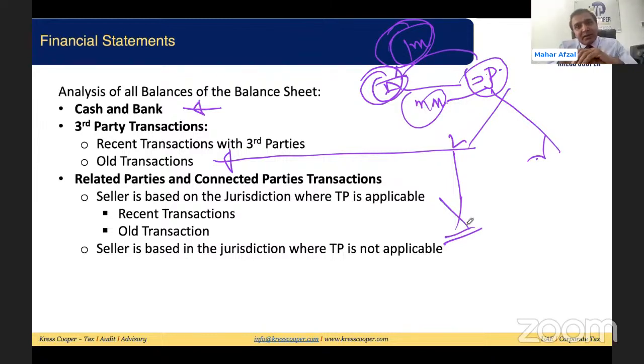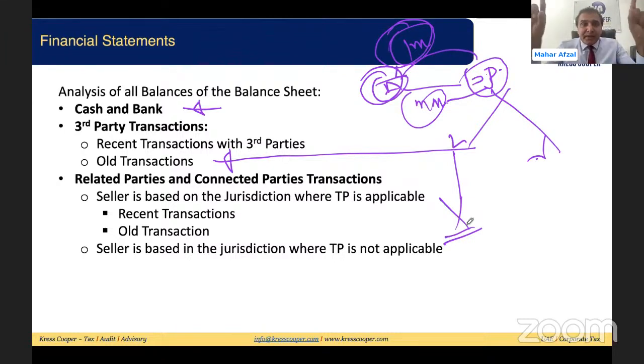Just look into the example that one company is based in the UK. The UK is a jurisdiction where transfer pricing rules and regulations are applicable. The buyer is based in the UAE. Whenever the buyer has bought anything in 2023 or in 2024 from the UK, we can assume that the UK supplier has charged them a price as per the market value. The risk is a little less as compared to a jurisdiction where the transfer pricing rules and regulations are not there and the parties are connected parties.